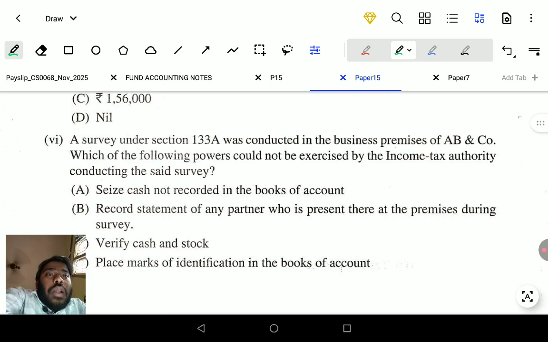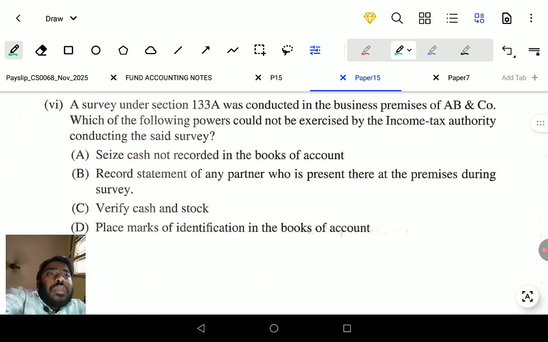Next question. A survey under section 133A was conducted in the business premises of AB and Co. Which of the following powers could not be exercised by the income tax authority conducting that survey? In a survey, you only have to get the details of the business, not seizure. Seizure is different, survey is different. Survey means taking of information, taking of stock.